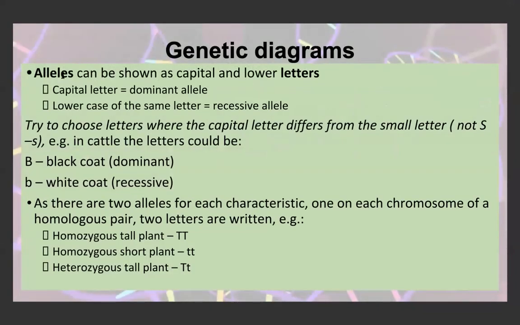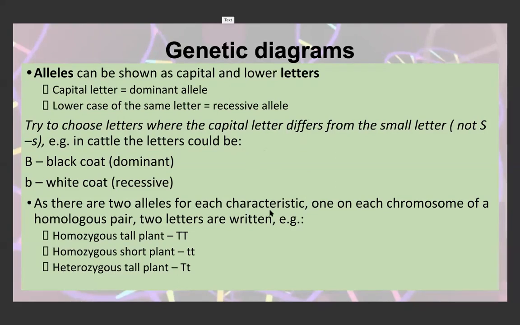In genetic diagrams, alleles can be shown as capital letters and lowercase letters, where obviously the dominant allele is a capital letter, and a recessive allele is a lowercase letter. So as I said in the other video, try to choose letters where the capital letter differs from the small letter, so that you don't get confused in your genetic diagram as to which letter is actually the capital letter and which is the lowercase, and also so that your marker doesn't get confused. So something like S and s wouldn't work. C and c aren't good letters, but B and b are good. D is a good letter. F is a good letter.